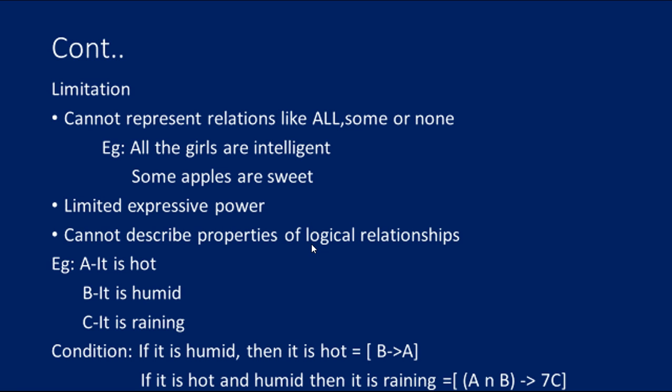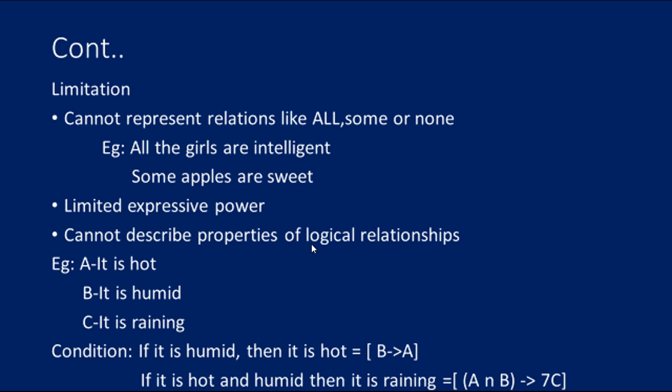The same for a disjunction, for example: Ritika is a doctor or engineer. Here P is Ritika is a doctor, Q is Ritika is an engineer. So we can write it as P union Q. For conjunction we can say Rohan is intelligent and hardworking.